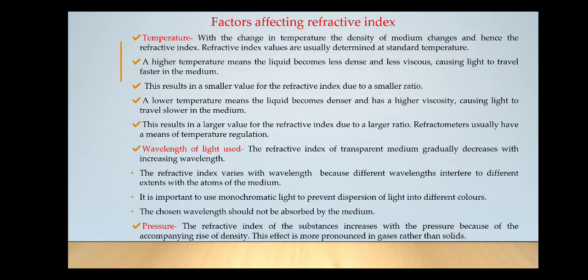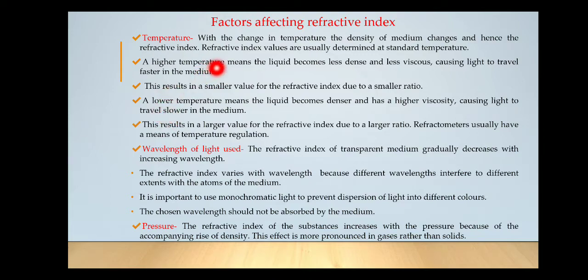Whenever you are taking a reading of the refractive index of any analyte or substance, you should take care that there is a thermometer that will always record the temperature of the room. Why? Because if the temperature changes, the refractive index also will change, and therefore control of temperature is very important. At higher temperature, the liquid becomes less dense and less viscous, and therefore the speed of light in such a medium will be faster.